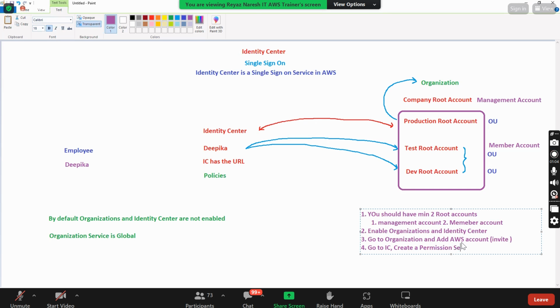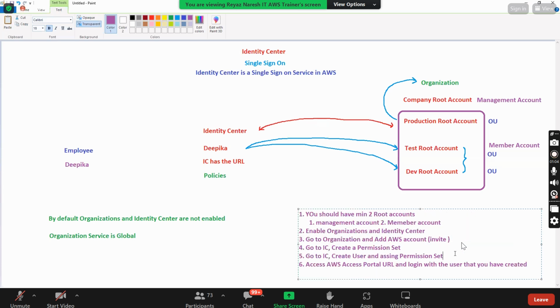Very good. Next, go to Identity Center, create user and assign the permission set. After that, take the AWS access portal URL, access it and log in with the user that you have created.